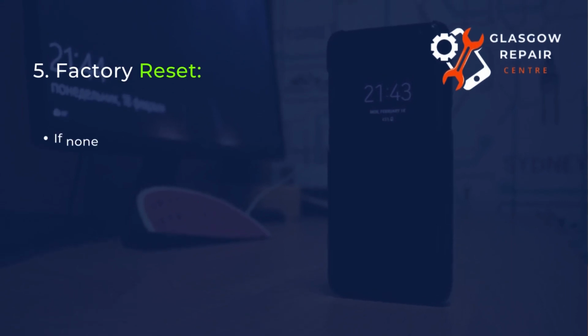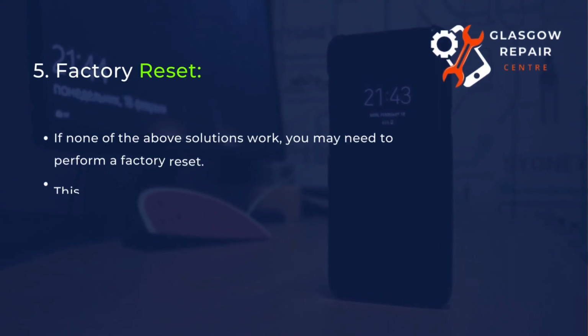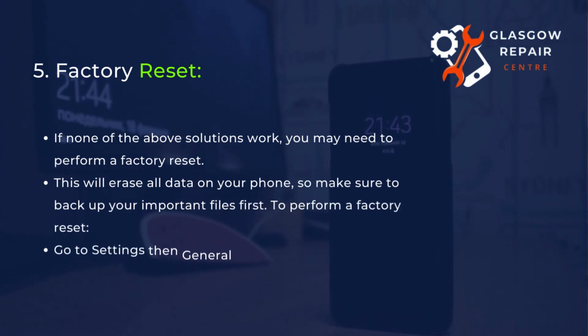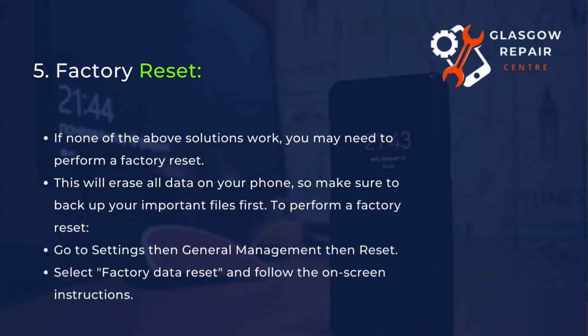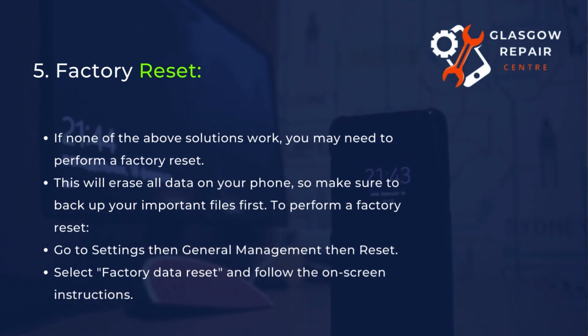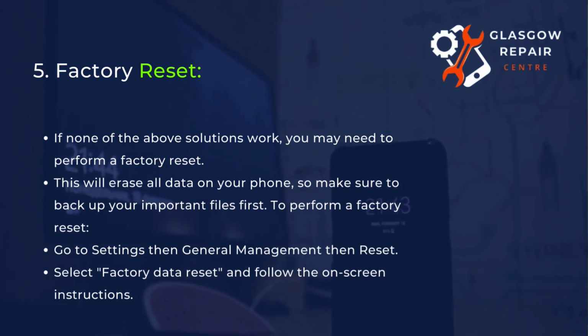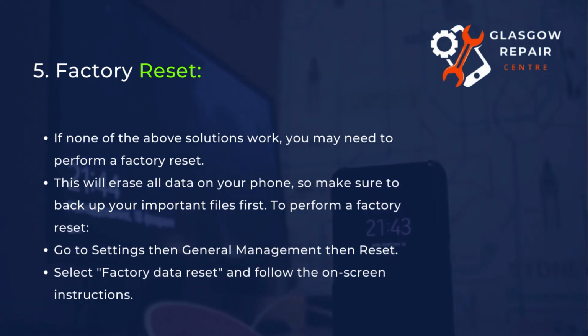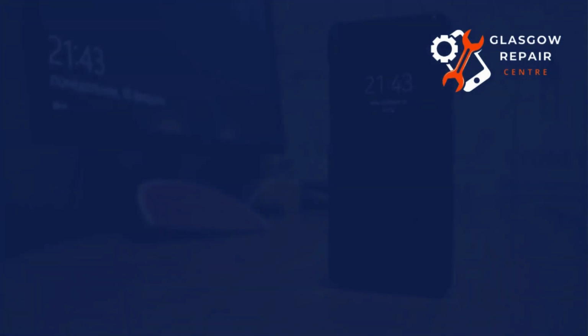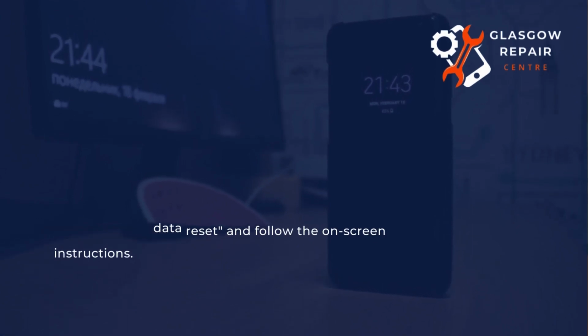5. Factory reset. If none of the above solutions work, you may need to perform a factory reset. This will erase all data on your phone, so make sure to back up your important files first. To perform a factory reset, go to Settings, then General Management, then Reset. Select Factory Data Reset and follow the on-screen instructions.